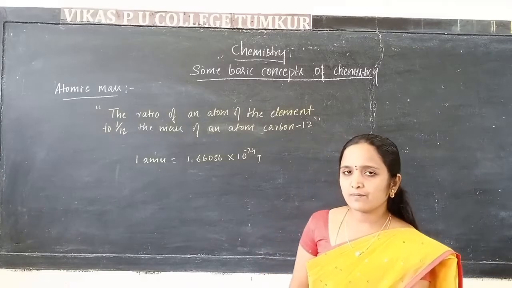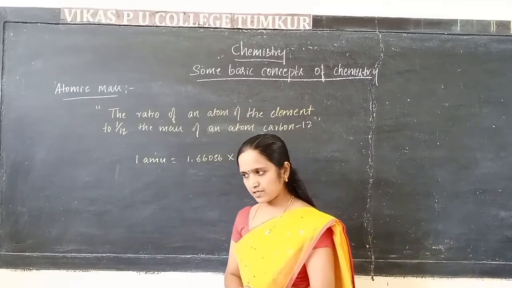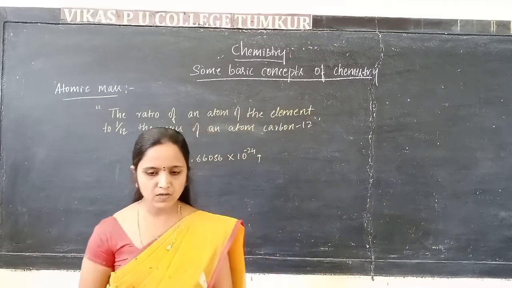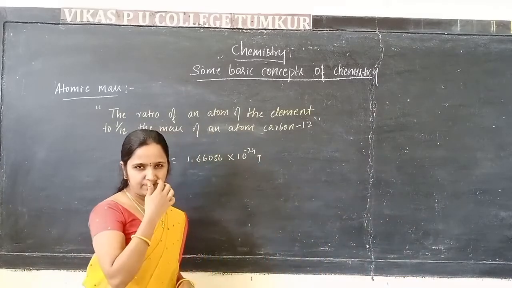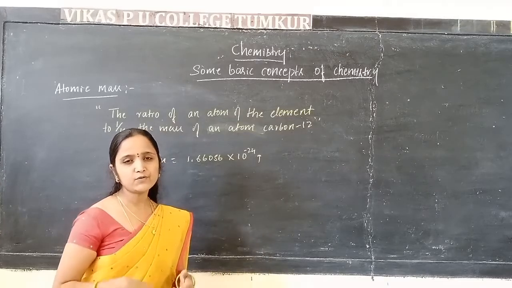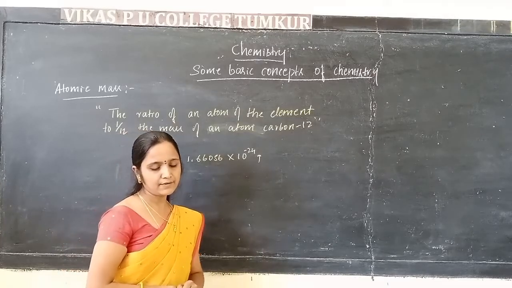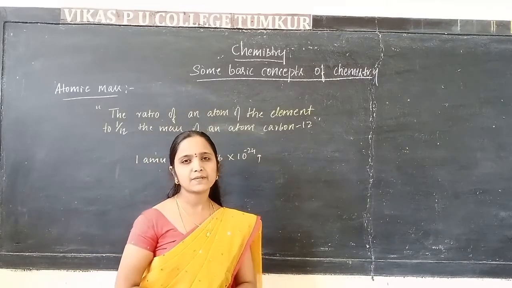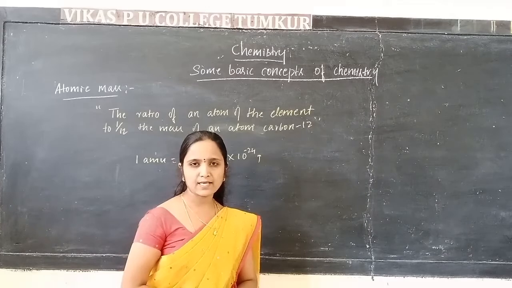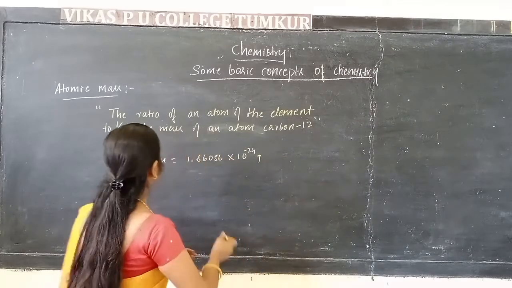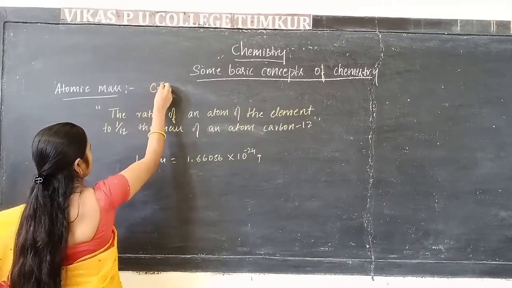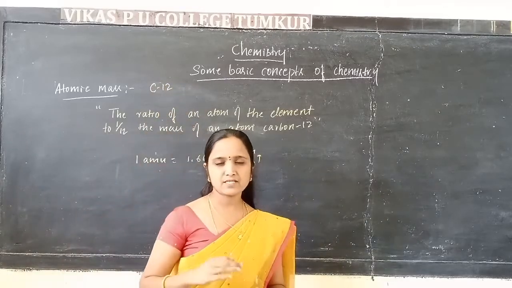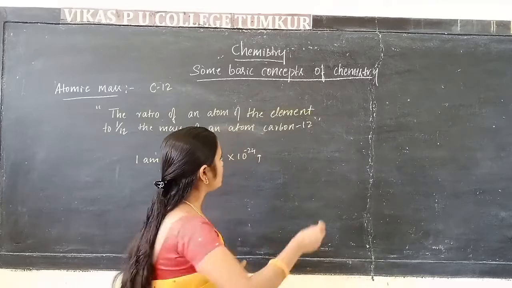What is meant by atomic mass? It is the mass of one atom, which was determined experimentally, relative to another. The carbon 12 isotope was taken as the standard by IUPAC.